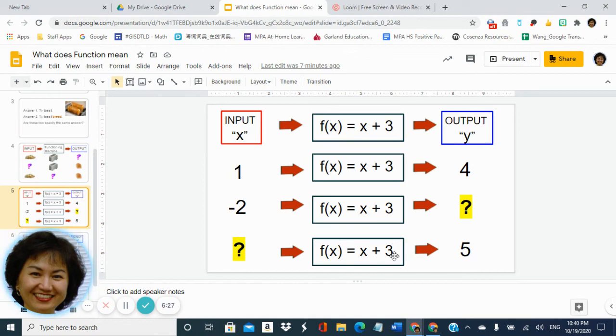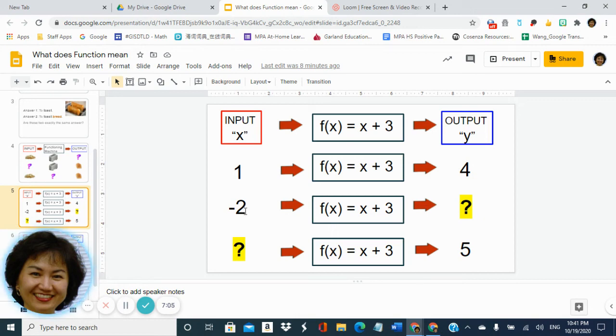In this bottom example, you know the output is 5, and you know your function is to add 3 to your input. So use the information already given. You have the output, you know the function, you have to figure out what that input X was. We call this process solving an equation because you are solving for that input X. But look at the example above, earlier.